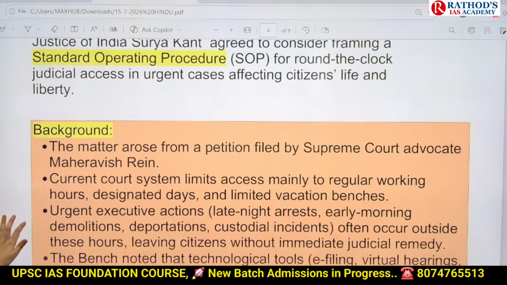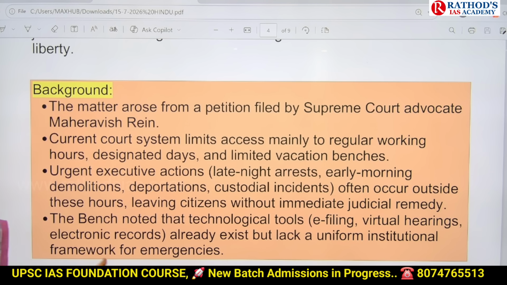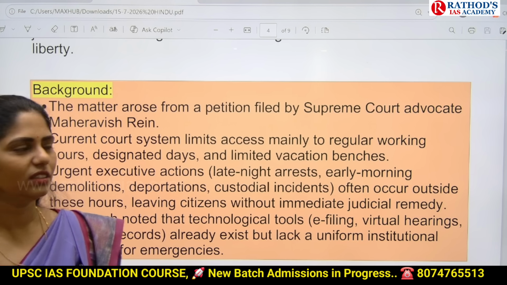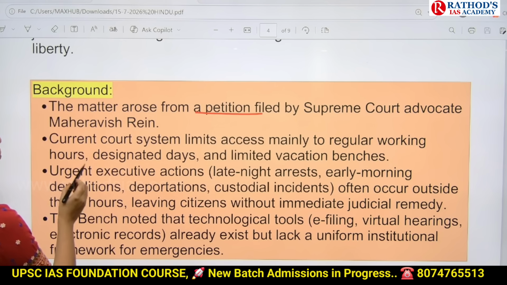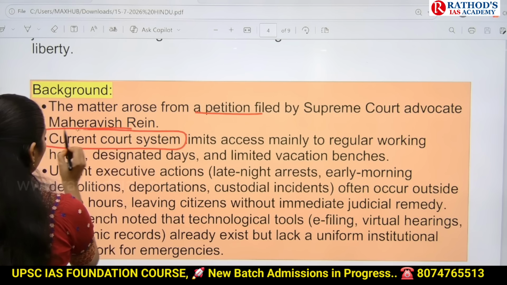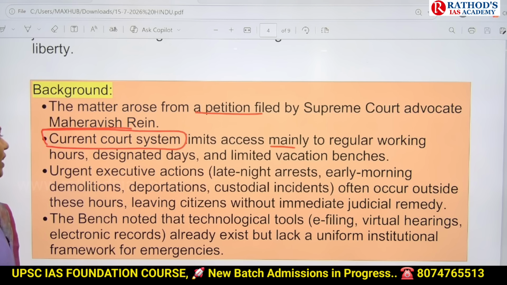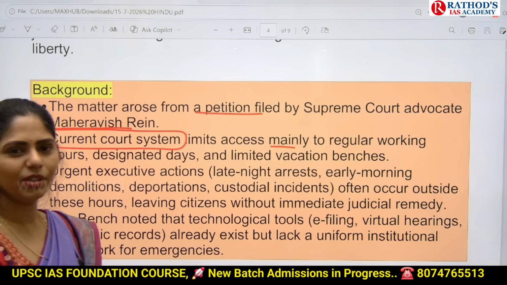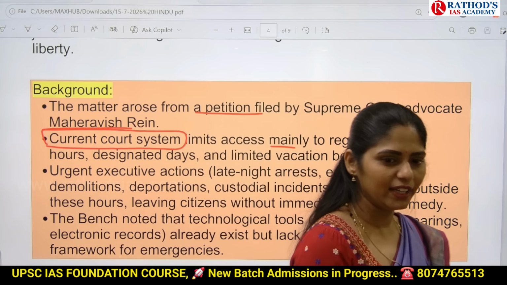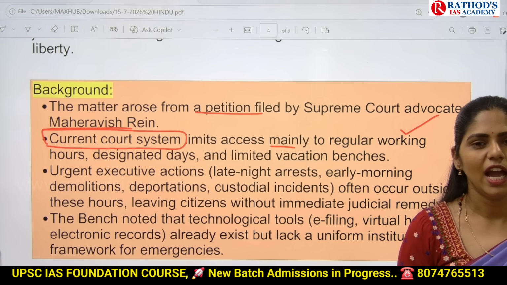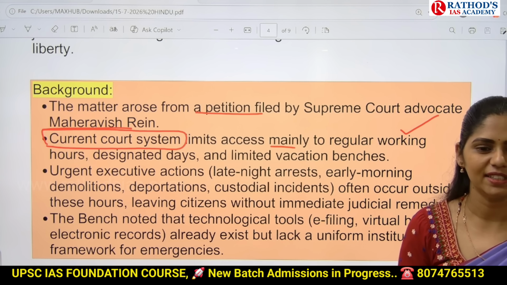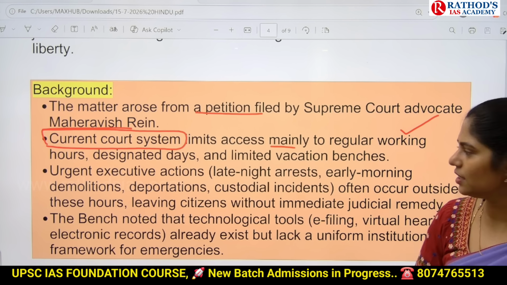And if you see the background, why it is in news, why this 3-judge Supreme Court bench said that, there is a petition filed by a Supreme Court advocate itself. And in that petition, that advocate said that whatever the current court system is there, it is limiting the access to regular working hours. They'll come in the morning and by evening they will be winding up, right? So they will be working in only regular working hours, and that too on designated days. We will be having court holidays, right?